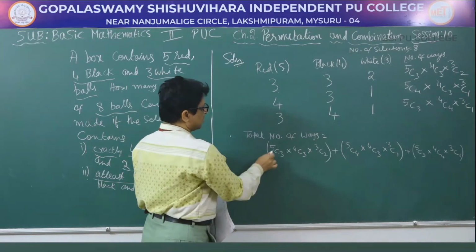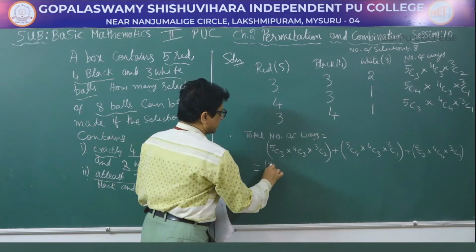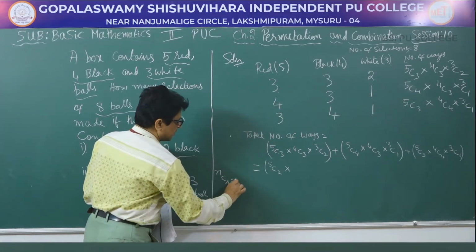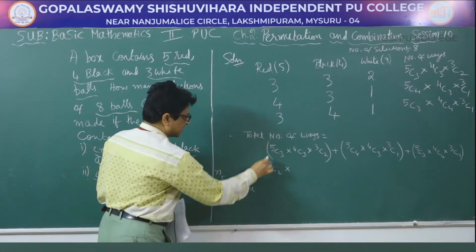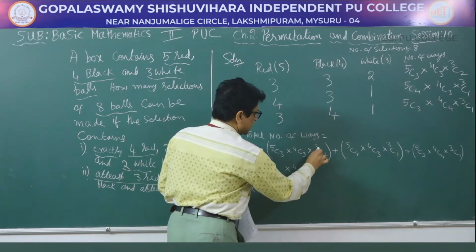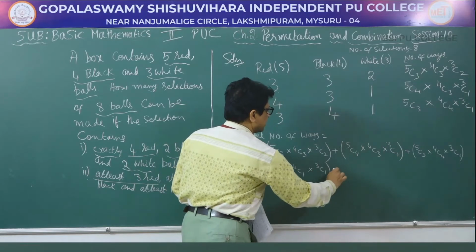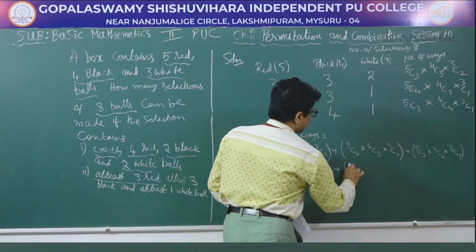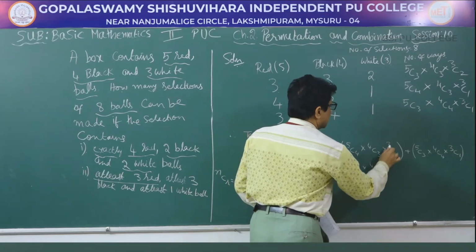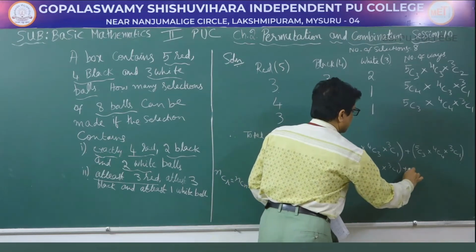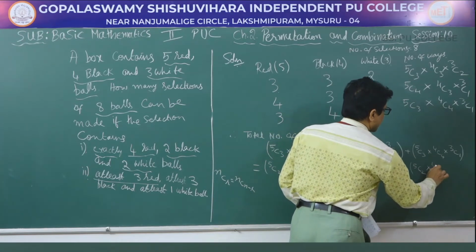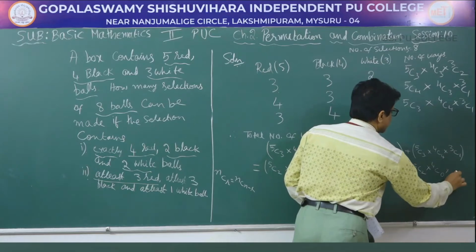So that will be equal to 5C3 can be written as 5C2 by using the formula nCr is equal to nC(n minus r), that is 5 minus 3 we get 2. 4C3 we can write it as 4C1. 3C2 can be written as 3C1, plus 5C4 can be written as 5C1 into 4C3 is 4C1 into 3C1, plus 5C3 can be written as 5C2 into 4C4 you can write as 4C0 into 3C1.